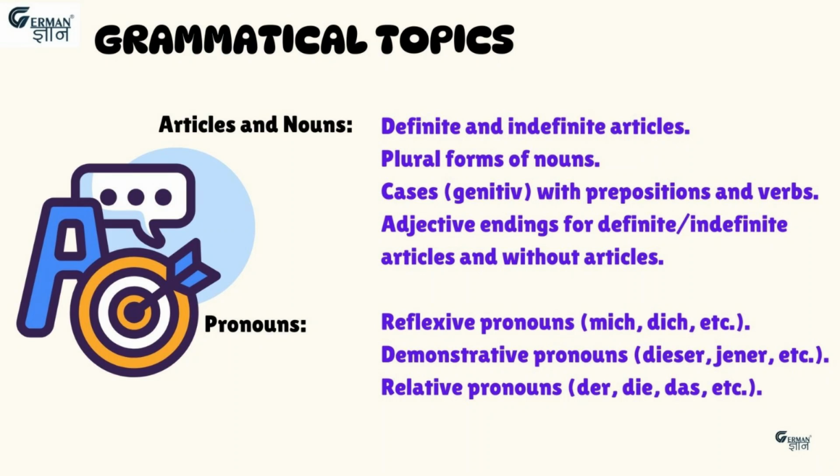So in A2 level, you must focus on the genitive case with prepositions and verbs. Apart from this, there is one more topic, which is adjective endings for definite and indefinite articles and for without articles. Then after articles and nouns, the next topic is pronouns. You should have the knowledge of reflexive pronouns, then demonstrative pronouns and then relative pronouns.